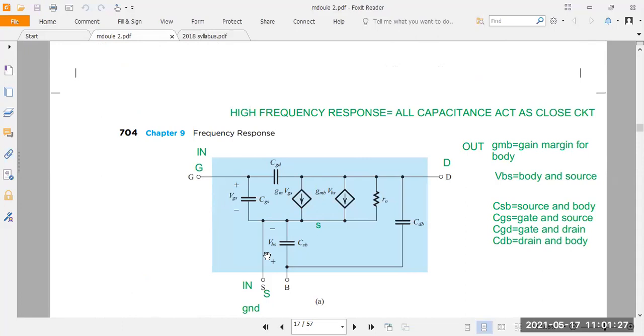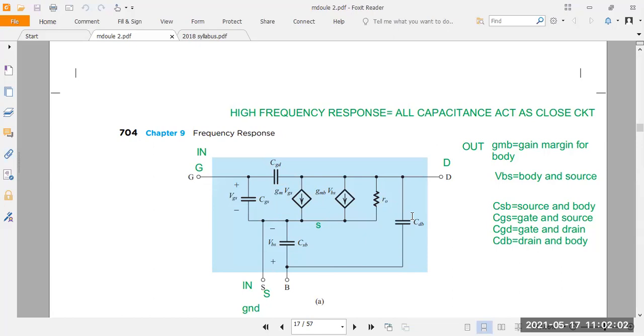So first you take 3 terminals here. Actually there are 4 terminals including bulk, but you take only 3 here: gate, source, and drain. These are the main terminals. There is one more terminal, that is bulk or body. Here you take the capacitance between gate to source and gate to drain, so you get 2 capacitances. After that, you write 2 more capacitances, source to bulk and drain to bulk. You have to take 2 extra capacitors based on the bulk.